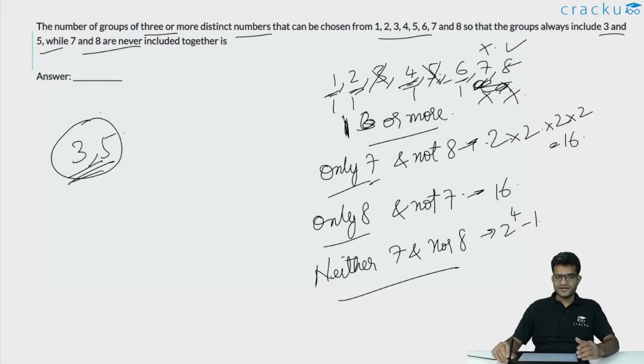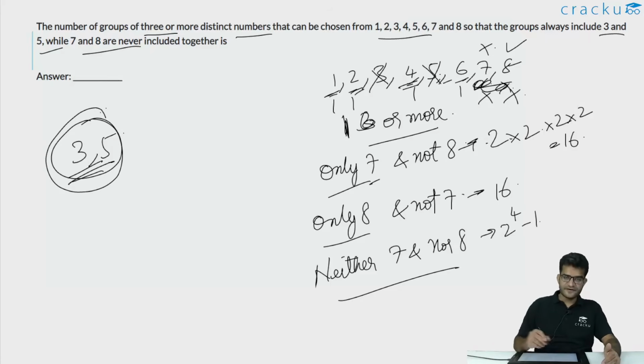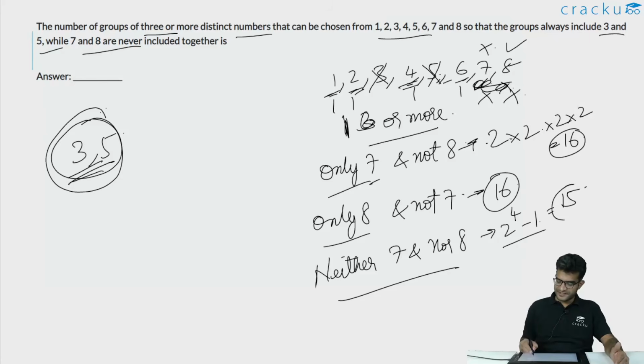But the one case where none of the 4 is selected has to be subtracted, because in that case only 3 and 5 are selected and the total number of numbers selected will be only 2. We need at least 3 numbers to be selected. So out of this 16, we remove one particular case, and we are left with 15 subcases. So the total number of ways in which 3 or more numbers can be selected out of the given 8 numbers, such that 3 and 5 are always selected and at most one of 7 and 8 is selected, is 16 plus 16 plus 15, which is equal to 47.